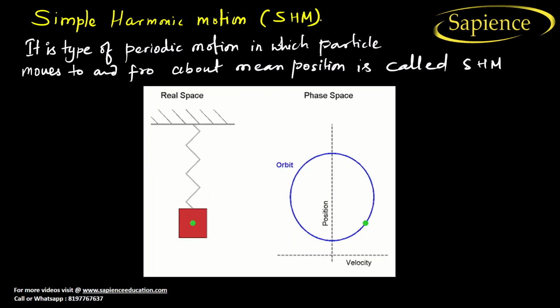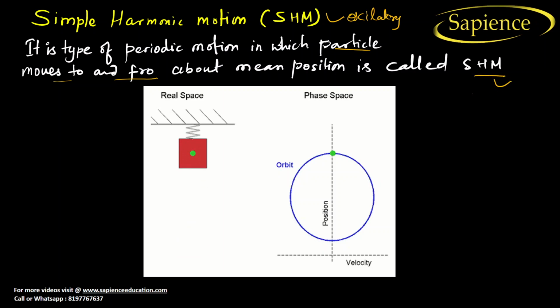Now let us see the simple harmonic motion. It is the same as oscillatory motion. It is the type of periodic motion in which a particle moves to and fro about a mean position, and is called simple harmonic motion. So simple harmonic motion is also known as oscillatory motion. So whenever we talk about simple harmonic motion, it means that there is a to and fro motion.